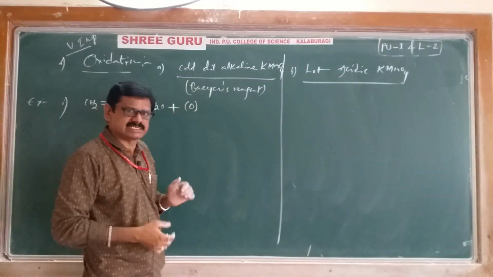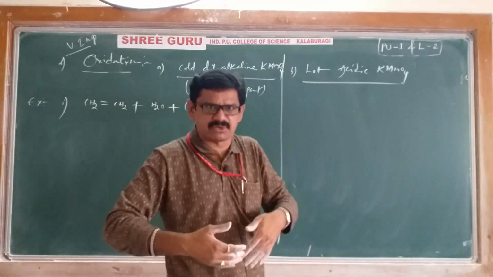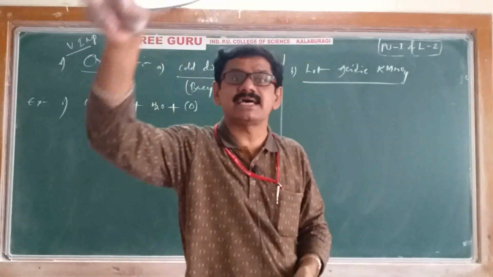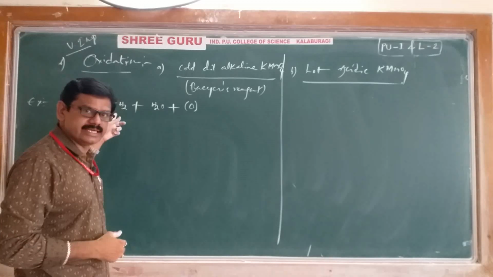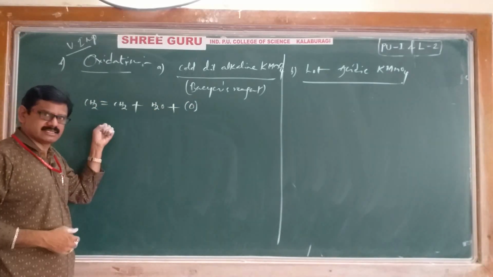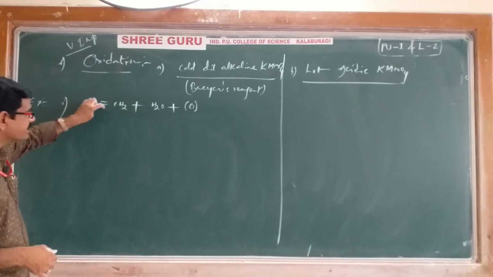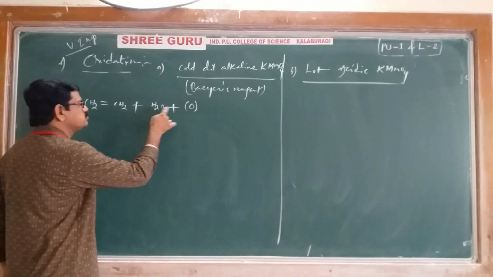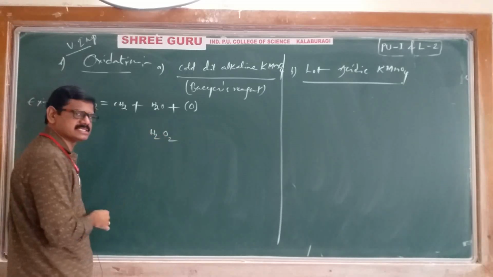KMnO4 is giving this one, meaning KMnO4 is losing oxygen. KMnO4 is losing oxygen, meaning KMnO4 itself is undergoing reduction. Itself undergoing reduction means it oxidizes others. Who is that other? The other is ethene. Ethene, by taking that oxygen, undergoes oxidation. Who is undergoing oxidation? Ethene is undergoing oxidation. Okay, right. Then H2O and O. H2O and O means we have 2 hydrogens and 2 oxygens.